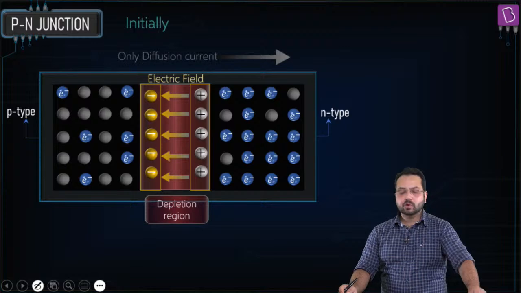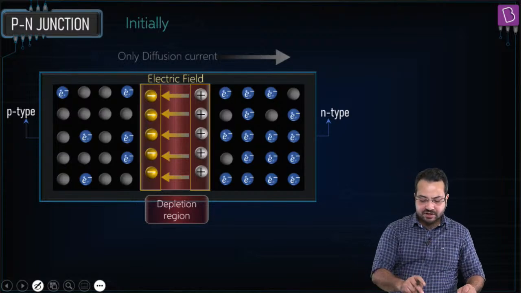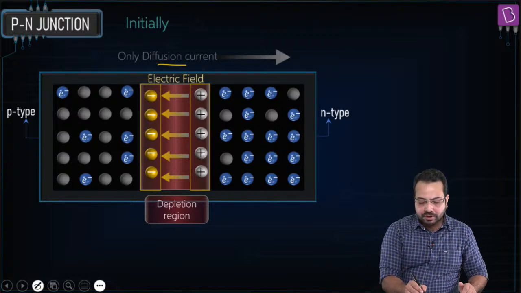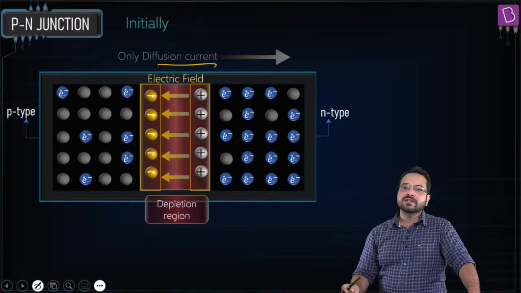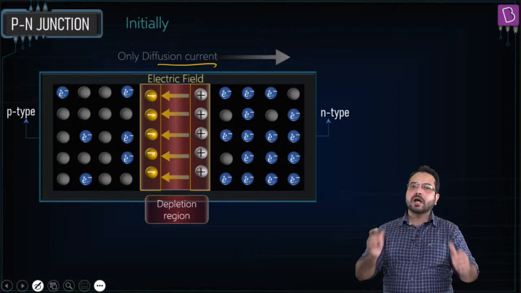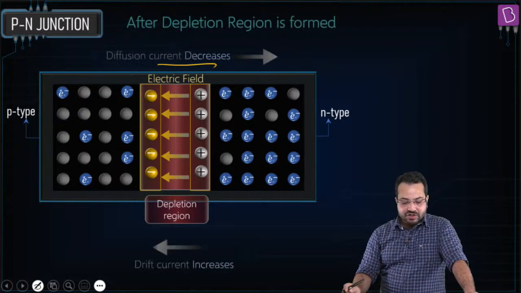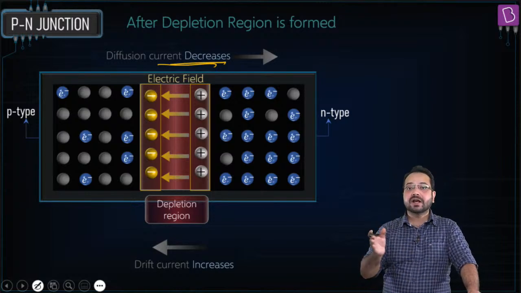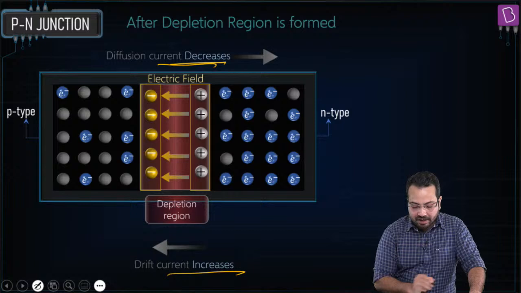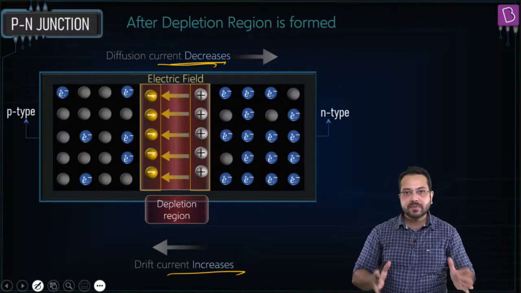In equilibrium, so initially when this depletion region is not formed, only diffusion current will be there, and diffusion current is going to increase. If diffusion current is increasing, the depletion region is going to become larger and larger, and if the depletion region becomes larger and larger, the diffusion current is going to decrease and the drift current is going to increase. Okay, remember this.